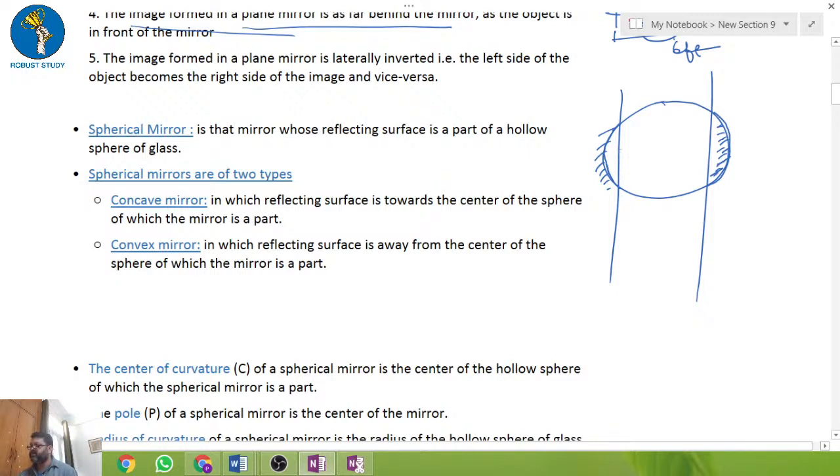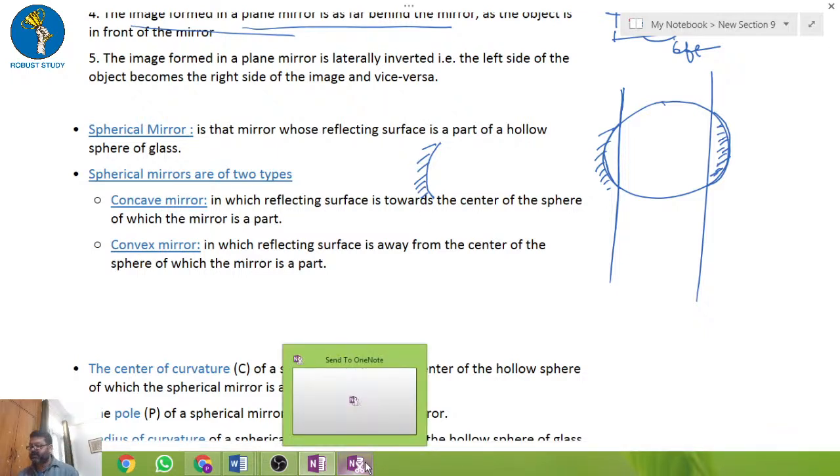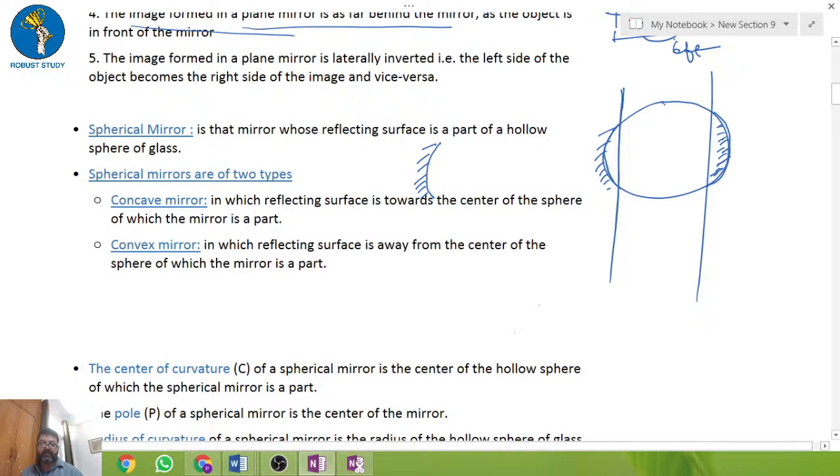We have formed this mirror by cutting a hollow sphere vertically. When we cut a hollow sphere, if I take away this particular part and polish this surface, it will be like a concave mirror. And when I polish the other side of the surface, then it will be the convex mirror.